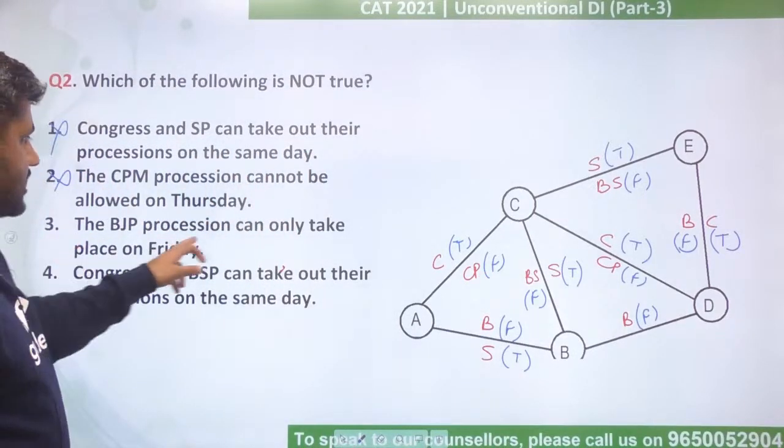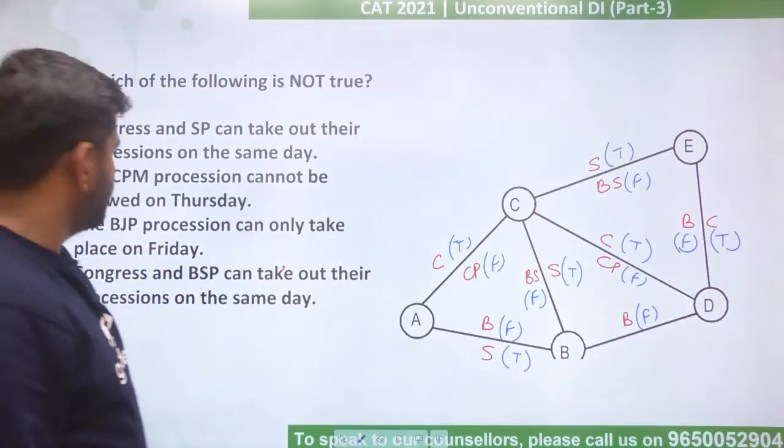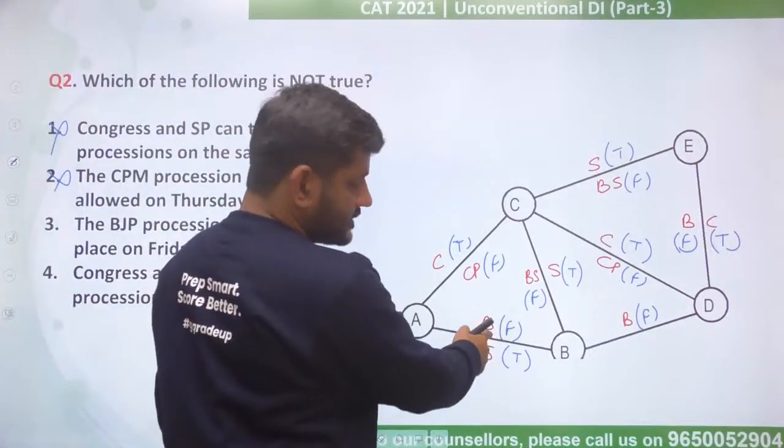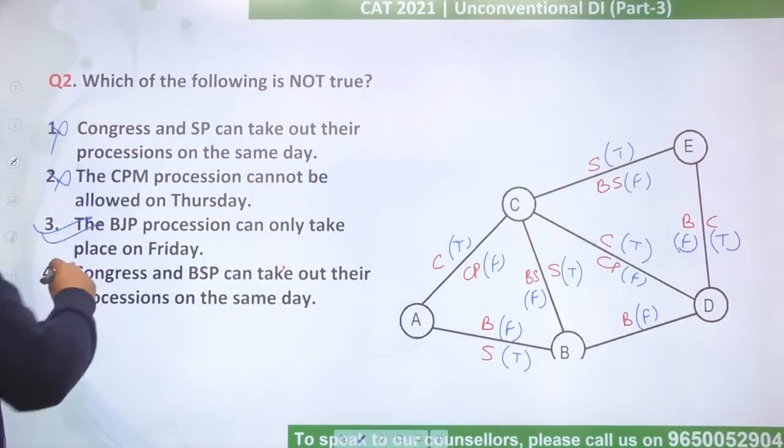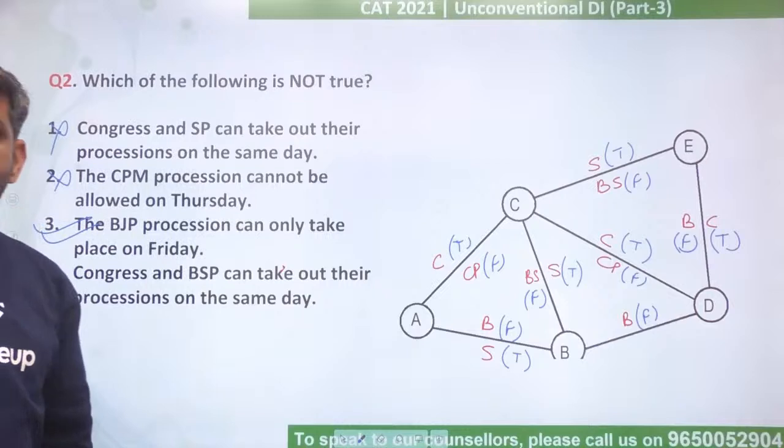Third, the BJP procession can only take place on Friday. So BJP is only on Friday, which is correct. But the question is asking which is not true. So therefore, third option would become the answer for us.